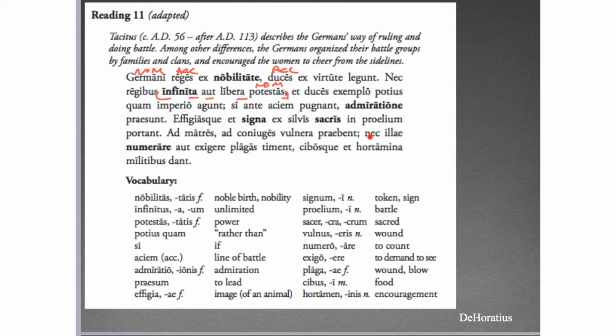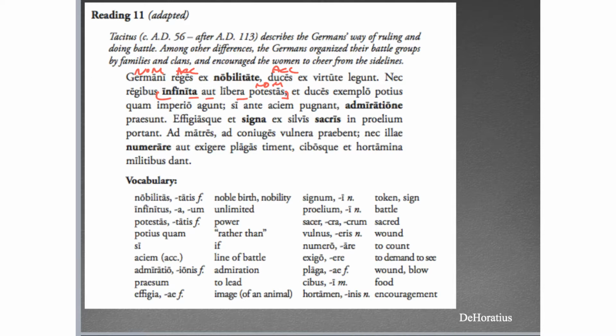And those women are afraid to count or to demand to see the wounds.